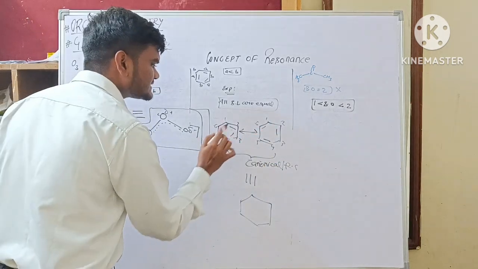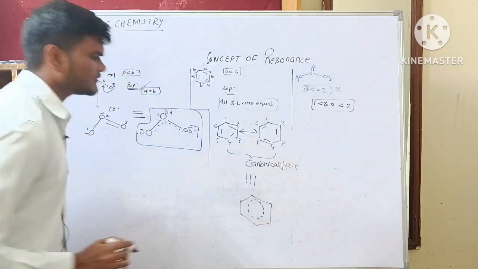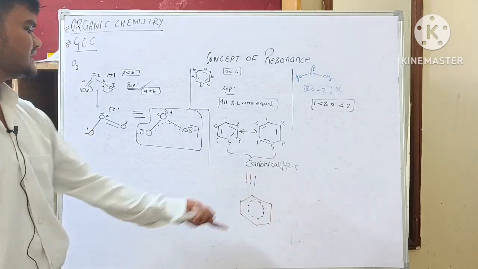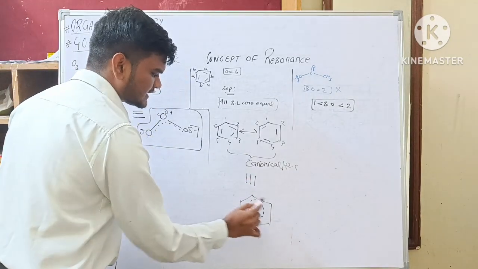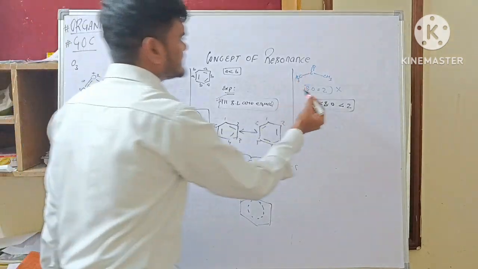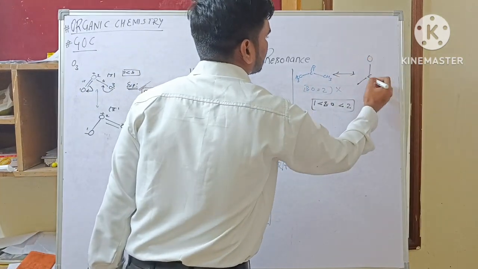So every single bond has a partial double bond character. So this will be the resonance hybrid of the benzene, and from this structure I can clearly say all the single bonds have an equal partial double bond character, so all the bond lengths are equal.